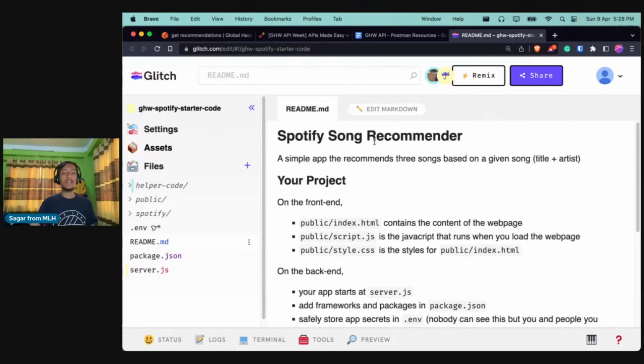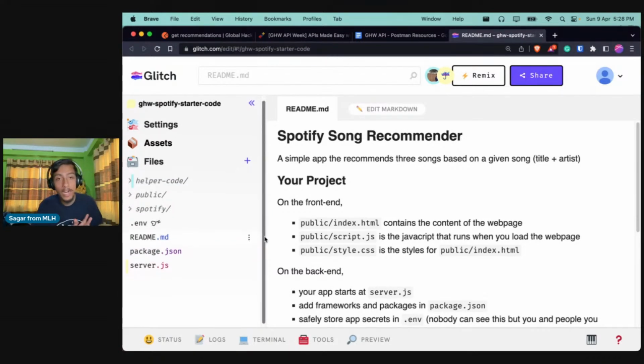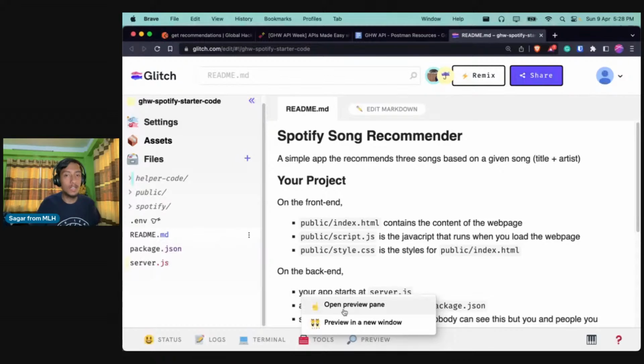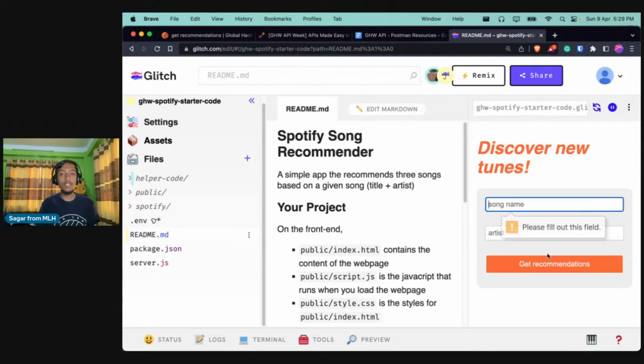Okay, and let us try to see what is happening over here. So we have 3 different folders over here, and the 3 other files. So let us explore that one by one. But before that, what you all can do is just click on preview to get a glimpse of what it is at the current state. If I click on preview, it will load a site, and we have this beautiful form. We just have 2 input fields, song name and artist, and we have a button. But as you can see, when you click on this field, it will ask for a name.